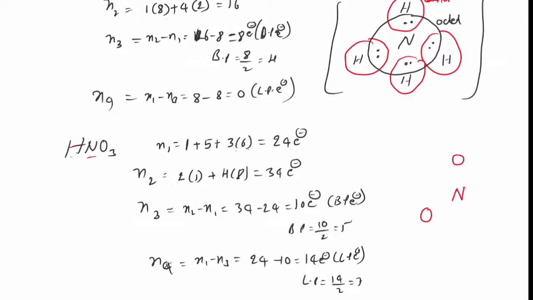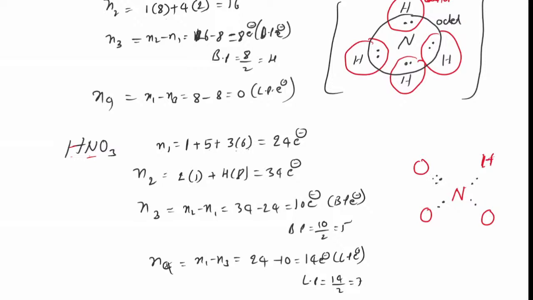Oxygen. Okay, some students are getting confused around the nitrogen. For some students' convenience, I am writing like this first, in a drawback way. How many bond pairs are there? 5 bond pairs. 1 bond pair, 2, 3, 4 bond pairs, and one more bond pair.